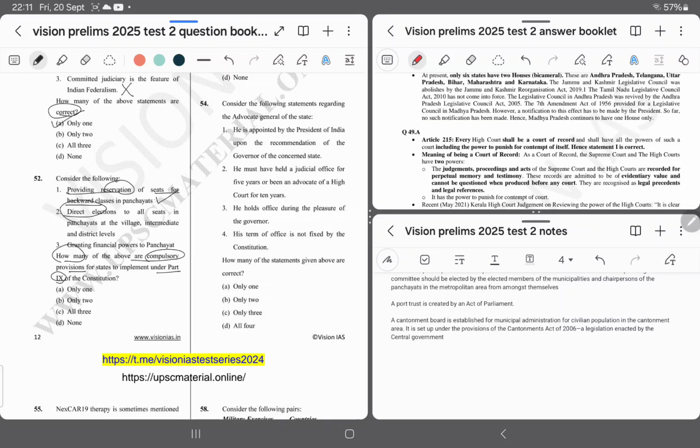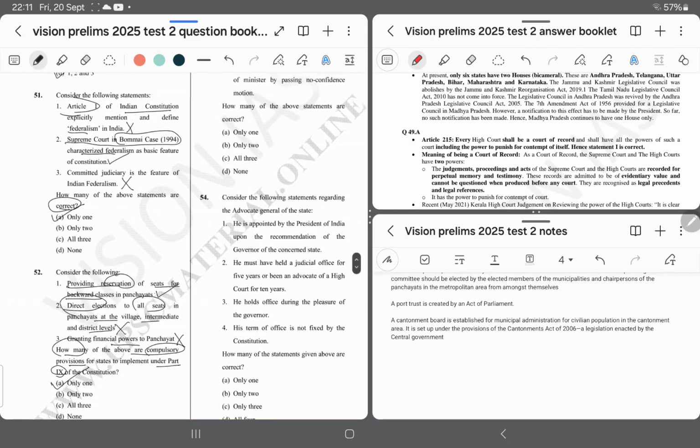Direct election to all seats in panchayat at village, intermediate, district level. Only at village level, and not all levels it is direct. At some level it is indirect as well. Granting financial power to panchayats is not compulsory, it is also optional. That's why I am going with option number A.